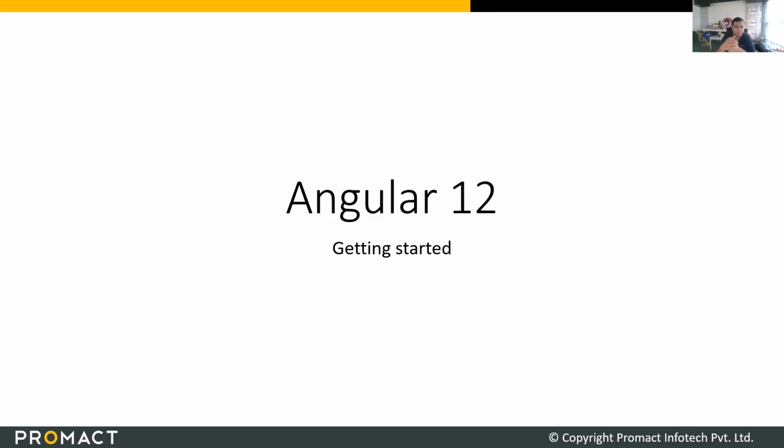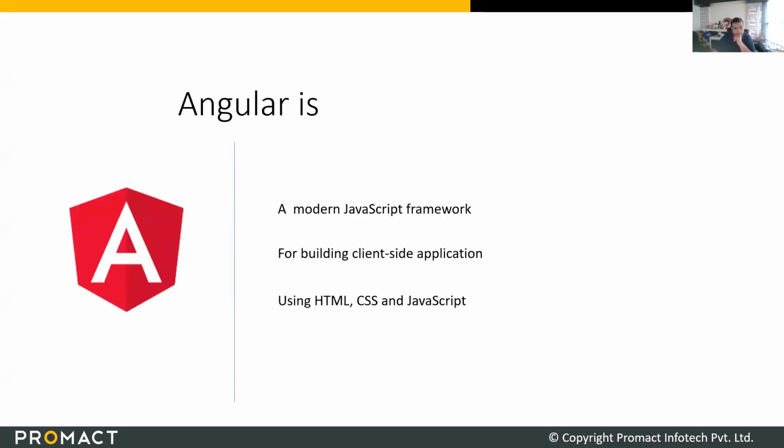Let's start with what Angular provides. The latest version of Angular is 12. Not much has changed since, I think, 9 and 10 versions came out. There are minor improvements done in 11 and 12. So Angular is a modern JavaScript framework for building client-side applications using HTML, CSS, and JavaScript. So that's pretty much the basics of what you will get out of their documentation as well.